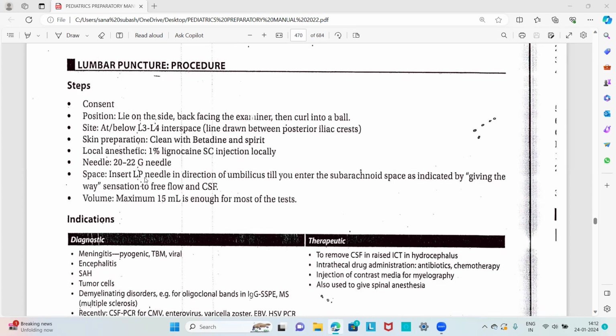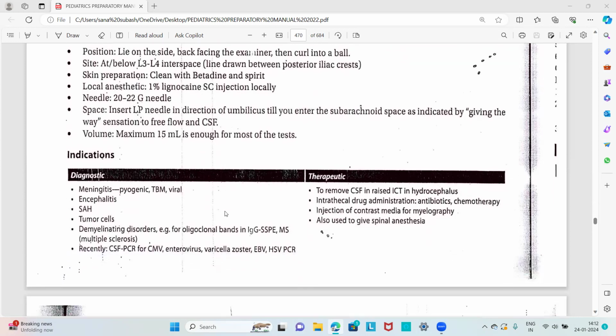Space: insert a lumbar puncture needle in the direction of the umbilicus till you enter the subarachnoid space, as indicated by a giving-way sensation and free flow of CSF. Volume: a maximum of 50 ml is enough for most of the tests in the case of lumbar puncture.